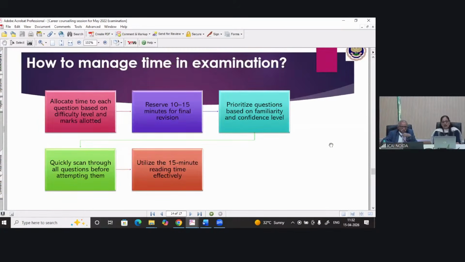How to manage time in the examination? As I mentioned, you have 15 minutes reading time, and you have to strategize. If you know a question best, you can write 10 or 15 pages, but you have to adhere to the time prescribed for that particular question, because during your strategy time you have allocated particular time to each question. Like when you are practicing 15 MCQs, you observe your speed: 30 minutes, 35 minutes, or 40 minutes.